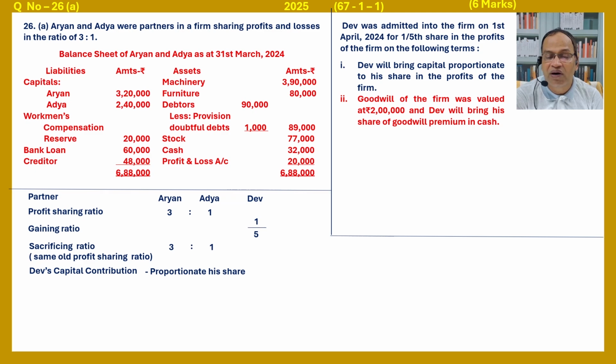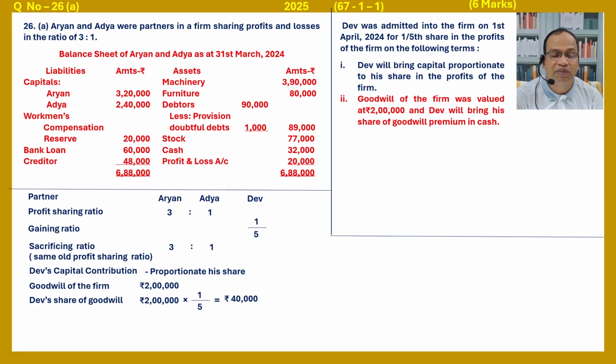Goodwill of the firm was valued at rupees 2 lakh, and they will bring their share of goodwill premium in cash. Goodwill of the firm 2 lakhs. Their share of goodwill equals 2 lakh into 1/5, equal to 40,000. It is distributed between Aryan and Adya in the sacrificing ratio, that is 3:1.